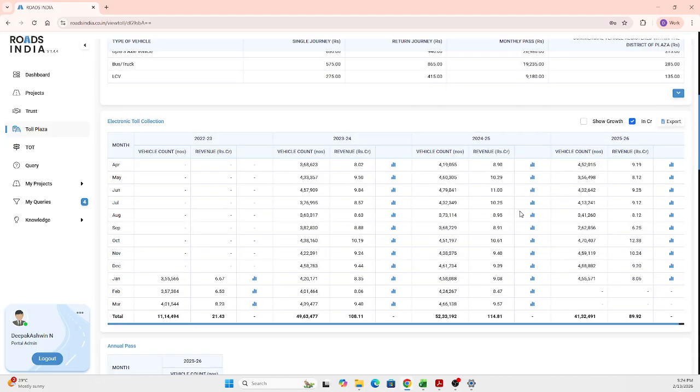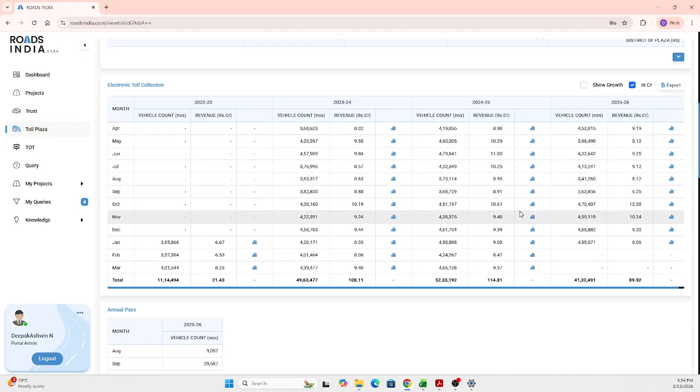And scrolling further, here comes the most important electronic toll collection data, which is the FASTag data, wherein you get a month-on-month time series of the vehicle count and also the vehicle revenue that is being collected. So we have the data from January 2023, and you can get the complete information. The aggregate table of all the electronic toll collection data will be available here.